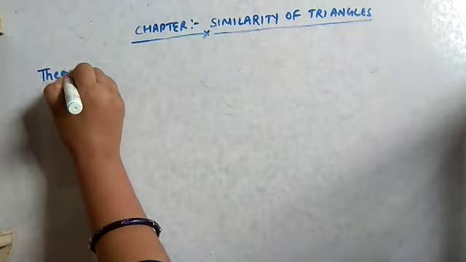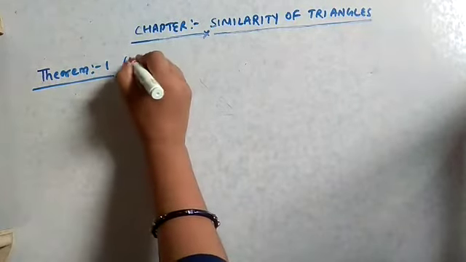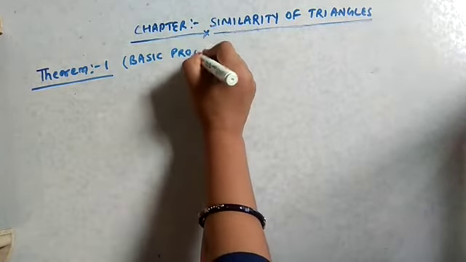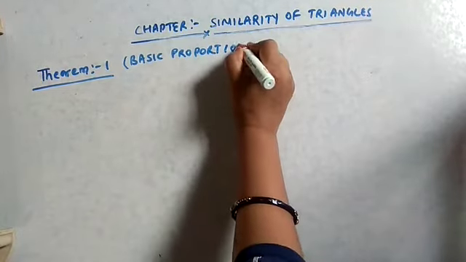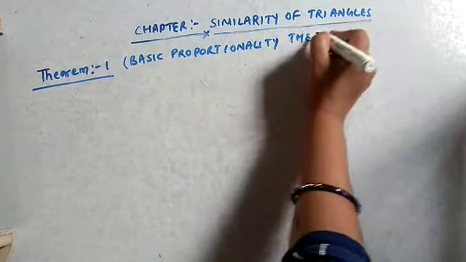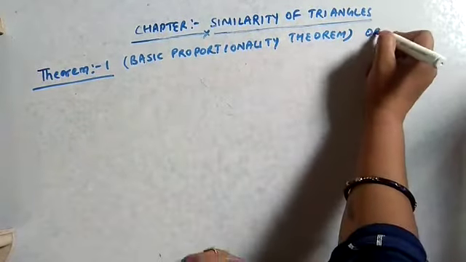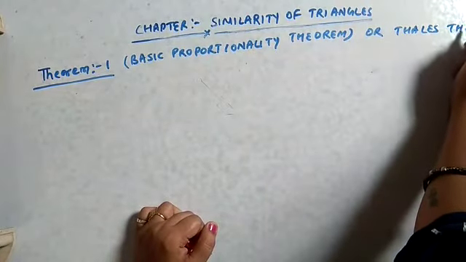Theorem 1. Basic proportionality theorem, or Thales theorem.